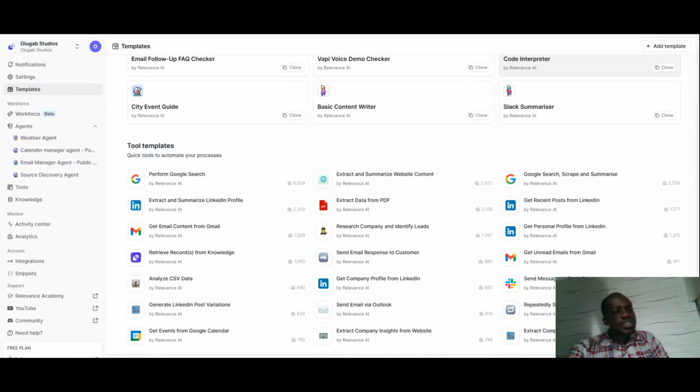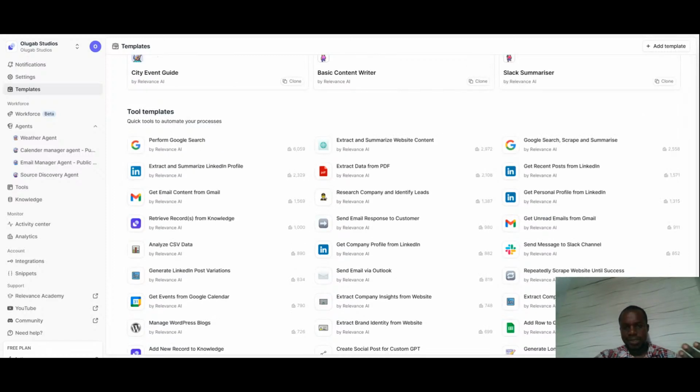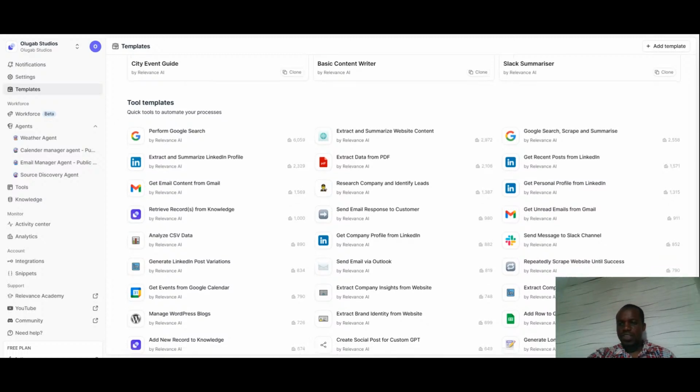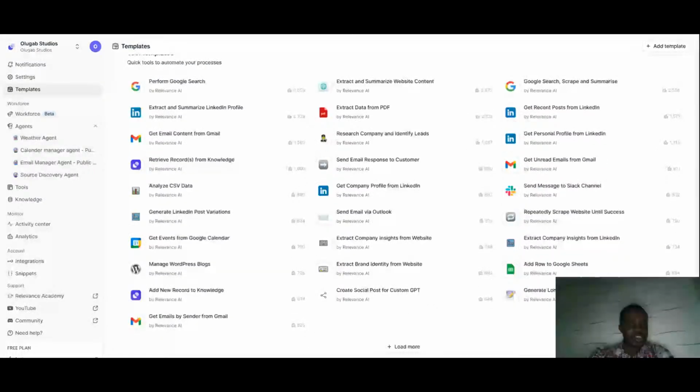Now here they already have the tools available. We have perform Google search, so they already have a tool for that. Extract and summarize website content. We have Google search, scrape, and so on.